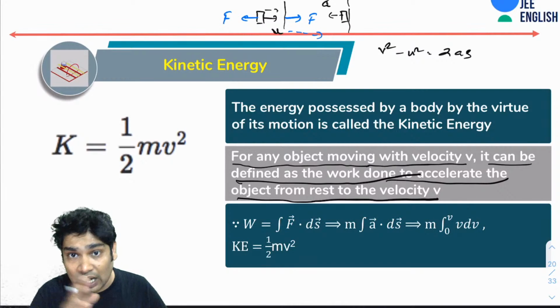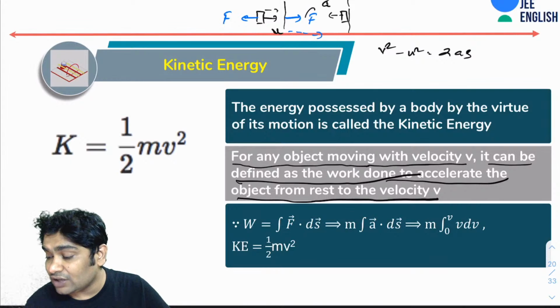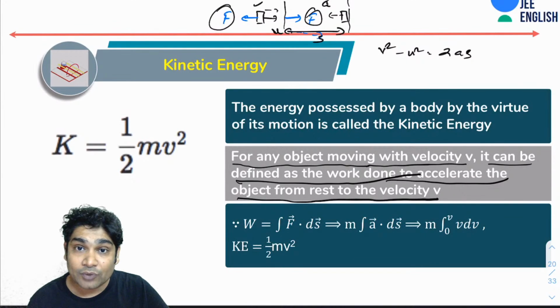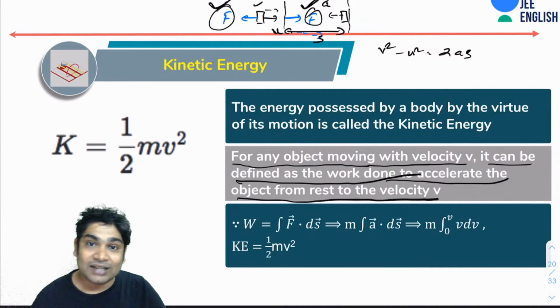I'm trying to figure out how much work that body can do on this other one. So if this was the force and this was the displacement S, you realize on this body the force would be opposite and the displacement would still be the same. So whatever positive work it can do on this, the same would be the amount of negative work that happened on the block.